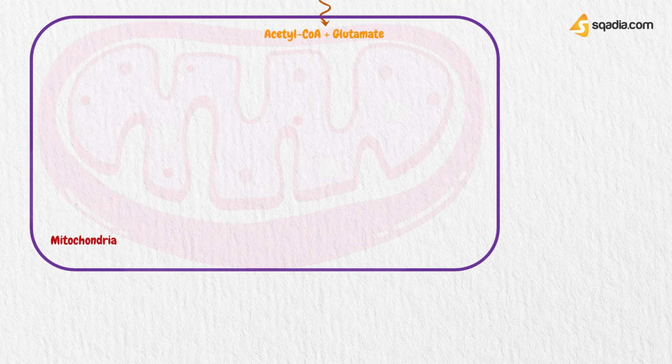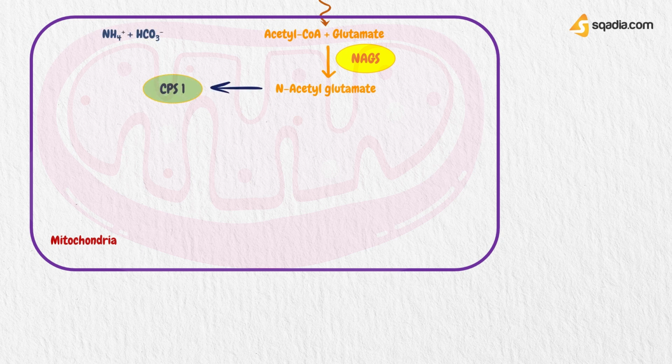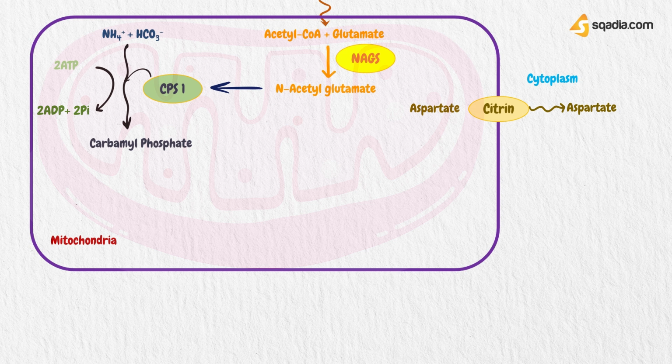Starting with the acetyl coenzyme A and glutamate. In the mitochondria, with the help of enzyme NAGS, N-acetylglutamate synthase forms N-acetylglutamate, which activates carbamoyl phosphate synthetase 1, CPS1. Now NH4 positive and HCO3 negative with CPS1 form carbamoyl phosphate. Energy is converted from ATP to ADP and inorganic phosphate. Now aspartate comes outside of the mitochondria to the cytoplasm with the help of citrin.